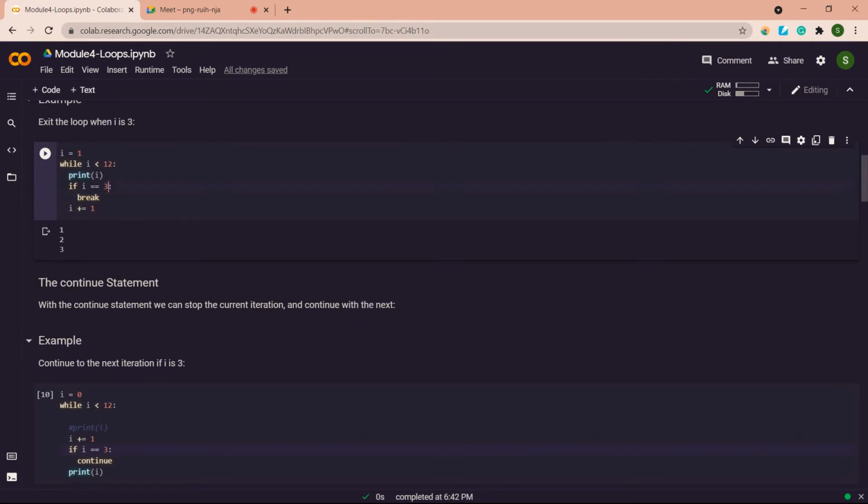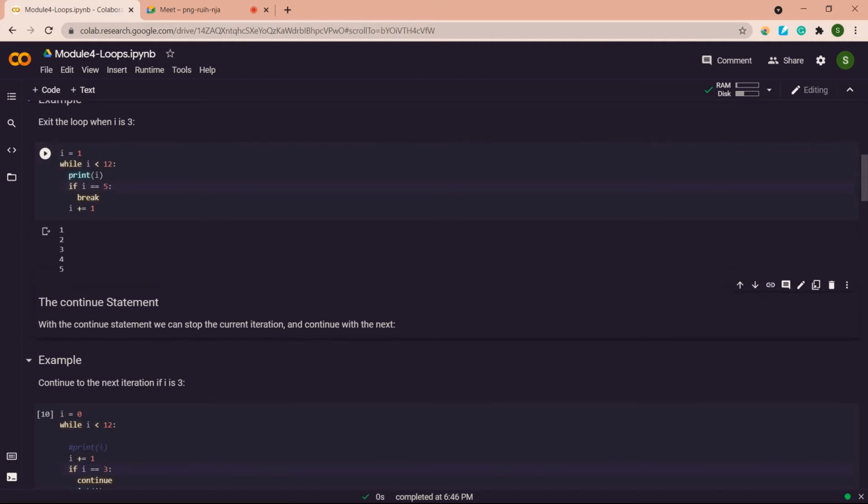Okay, now I'll change these values. 5. So now what will be the output of this code? 4. 1 2 3 4. Yeah. So this is break. It will be working with the current state, that is current iteration also. That is it will work until I is equal to 5 and it breaks after I is equal to 5. Okay, so that is why we have got 5 here also.